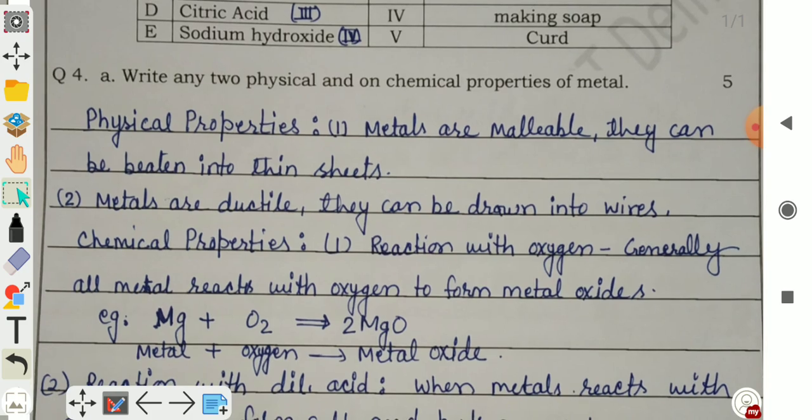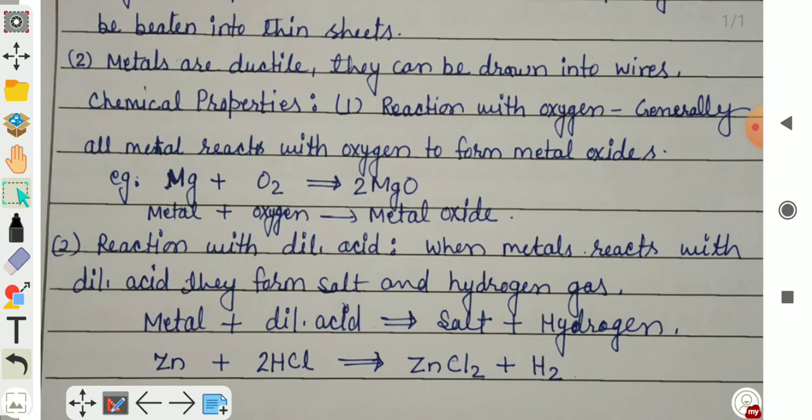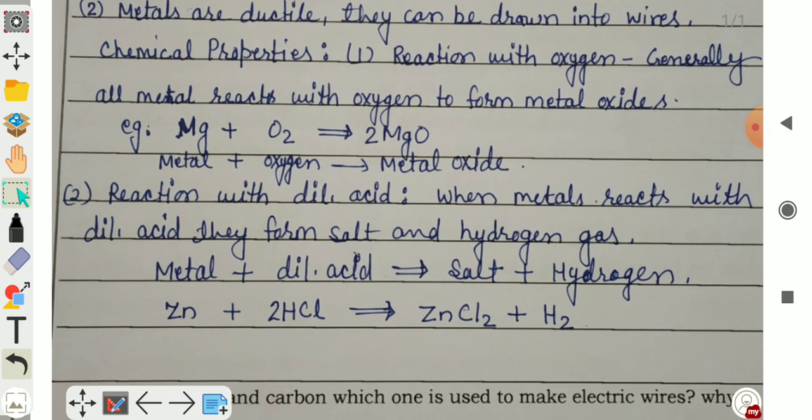Now next question. Write any two physical and one chemical property of metal. Physical properties: metals are malleable, they can be beaten into thin sheets. Second, metals are ductile, they can be drawn into wires. Now chemical properties. First, reaction with oxygen. Generally, all metals react with oxygen to form metal oxide. Reaction is given to you: when magnesium reacts with oxygen, it forms magnesium oxide. Metal plus oxygen gives metal oxide.